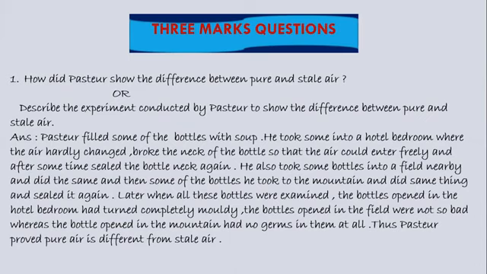Okay, so the answer is, Pasteur filled some of the bottles with soup. He took some into a hotel bedroom where the air hardly changed, broke the neck of the bottle so that the air could enter freely, and after some time sealed the bottle neck again. He also took some bottles into the field nearby and did the same, and then some of the bottles he took to the mountain and did the same thing and sealed them again.